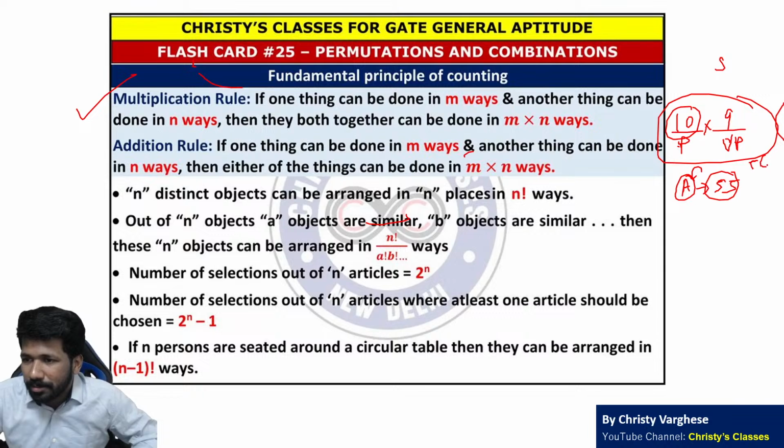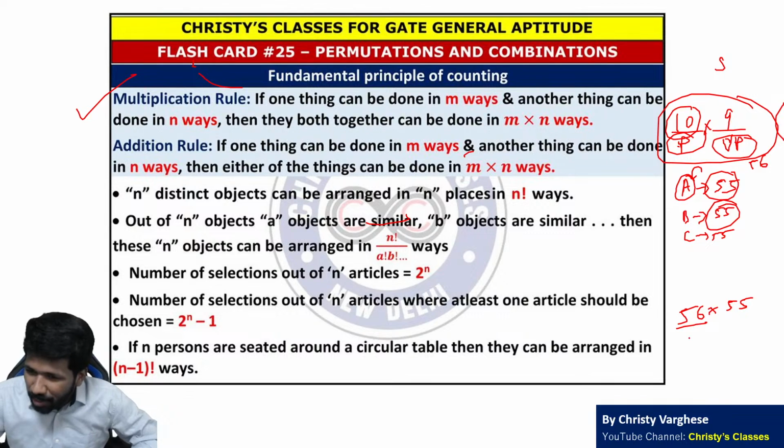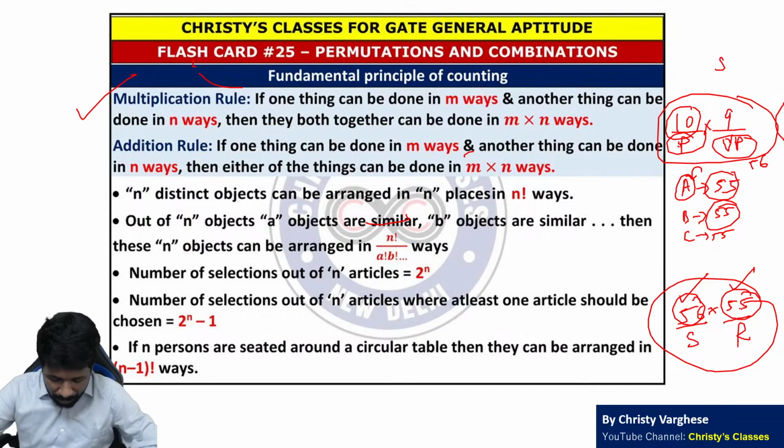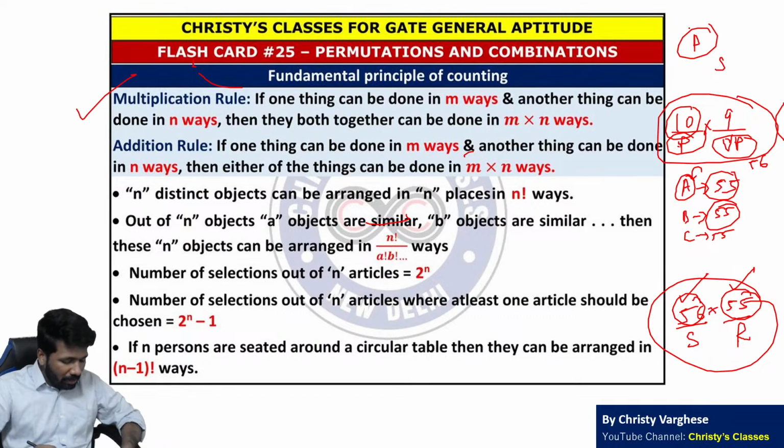A total of 56 people are present here. B will also send 55 good evenings. C also 55, D also, and all 56 people send 55 good evenings each. Or we can say it like the president and vice president concept: the sender of the good evening can be chosen in 56 ways. The receiver can be chosen in only 55 ways because the sender cannot be the receiver. If you interpret it this way, you don't have to waste your time on the permutation formula. You can avoid the permutation formula.